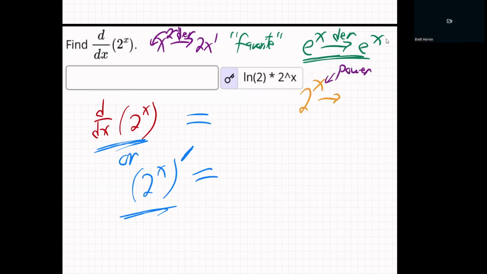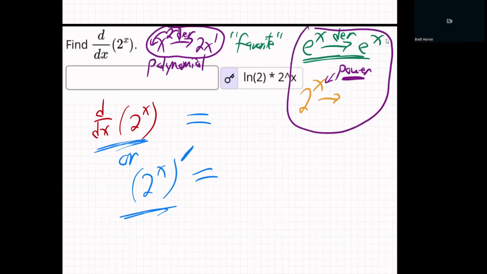These are called exponential functions when x has climbed into the power. When x is not in the power, this is just a polynomial. Whereas these are exponential functions, and exponential doesn't mean the e. It could be not only the e, but also the 2. You don't have to have the e.